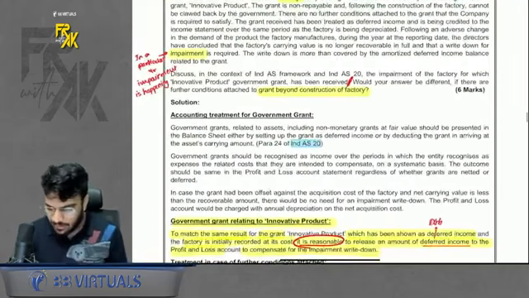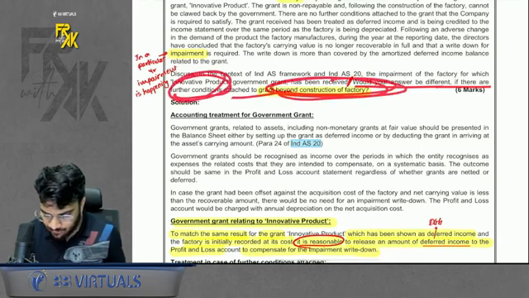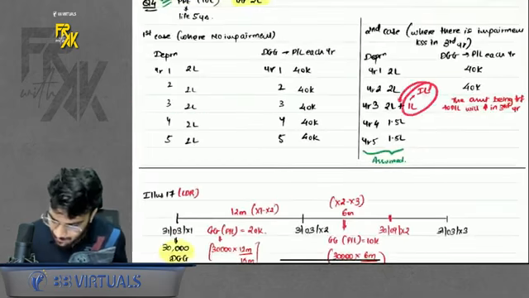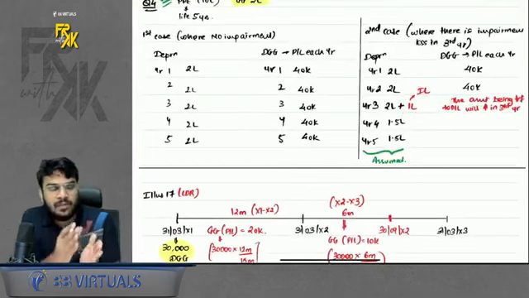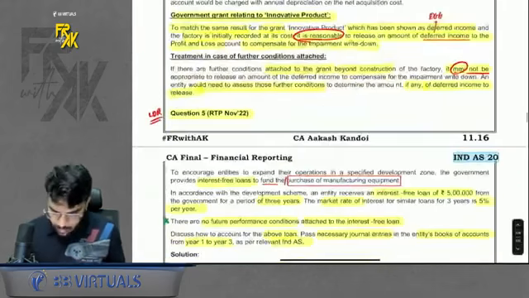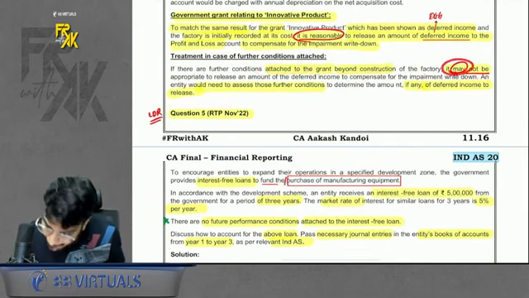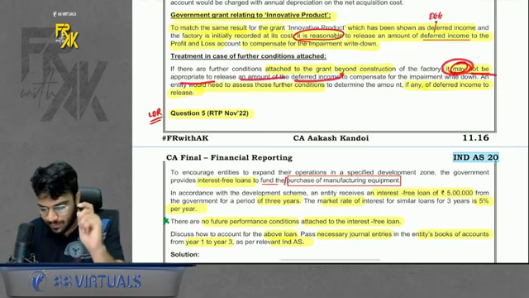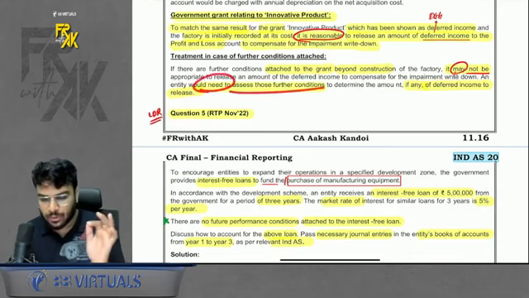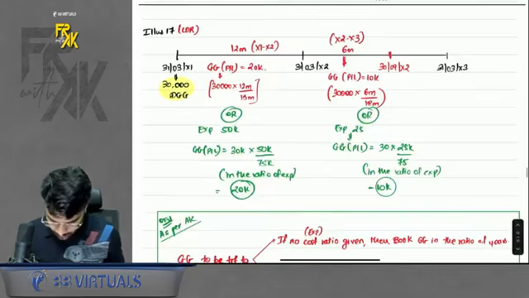But there was a second case also. Would your answer be different if there are further conditions attached beyond the construction of the factory? In this second solution, they said that directly don't do this. Directly, just because of impairment loss, you will not increase the transfer of DGG to profit and loss. You will also have to check what the further conditions are. So here it is mentioned that if there are further conditions attached beyond construction, it may not be appropriate to release an amount of DGG to compensate for the impairment write-down. In that case, you would also have to assess those further conditions. Okay, so just give it a read. Okay. Then there was 17 words done.